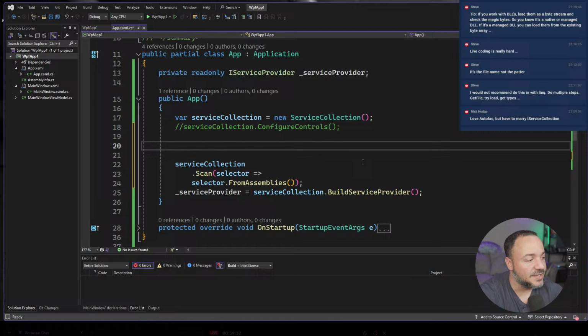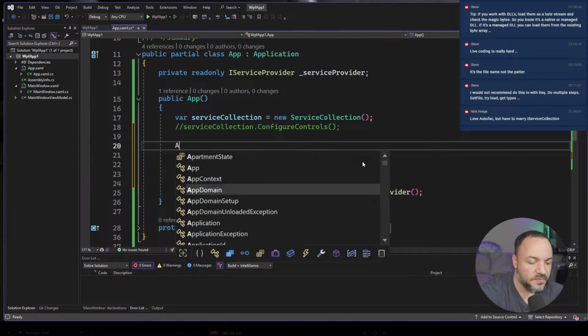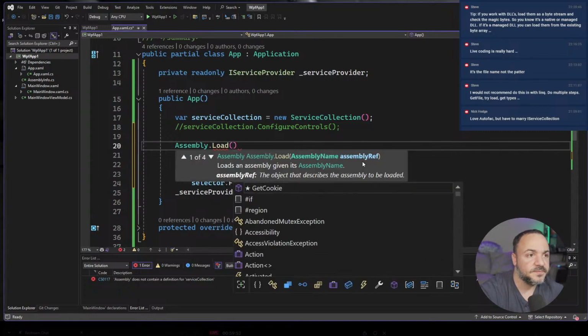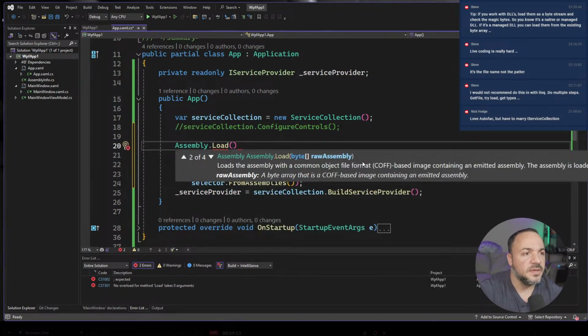Steve's saying in the chat, in case no one's reading it or you're on a different platform, if you work with DLLs, load them as byte stream and check the magic bytes so you know it's a native or managed DLL. If it's a managed DLL, you can load them from the existing byte array. Yeah, that's great. It's a good call. And then that overload is here. You can see this one, this overload says raw assembly.